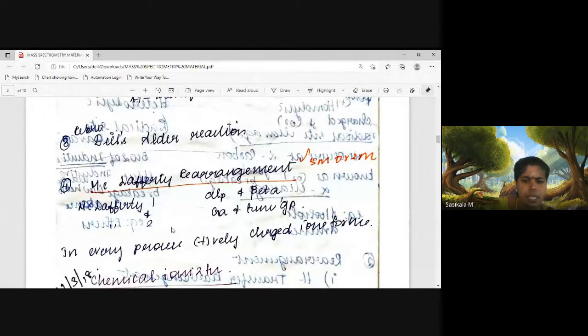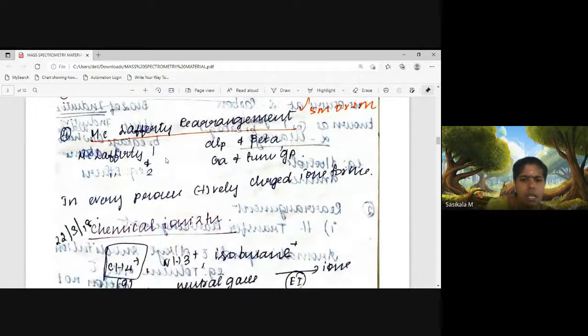Then McLafferty rearrangement occurs at the alpha and beta position of the carbonyl compound. If you take any carbonyl compound, it will have alpha and beta carbon to it. Bond breakage occurs between alpha and beta carbon, and from the gamma carbon, transfer of a hydrogen occurs to the functional group present at the carbonyl carbon. So that is called a McLafferty rearrangement. This can be followed in carbonyl group containing compounds.